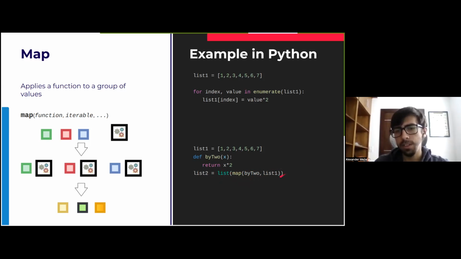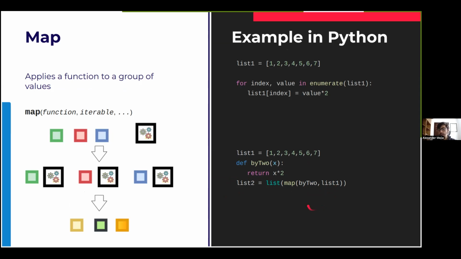So yeah, that's it. As you can see, the code is quite more compact. And something that you will notice, especially in the last part, is that it becomes more descriptive. We are not giving procedures of how to achieve something, but instead we are describing what we want to do with the code. We can read something like: list 2 equals the list of mapping times 2 over list 1. And that's kind of it. So yeah, this is the map function.